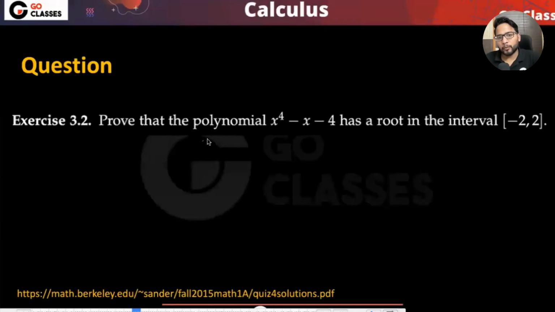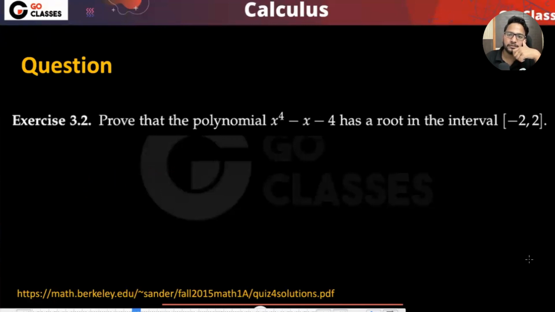Let's suppose we want to prove that this function has a root between -2 and 2. Can you prove this? This is continuous because it is a polynomial function, and polynomial functions are continuous. If you check f(-2), it will be 16 minus 8, which is greater than 0, but I don't think it will help.